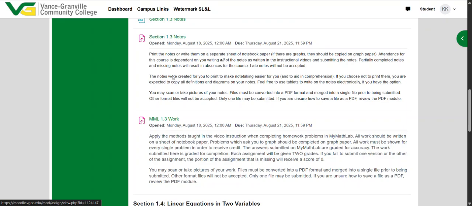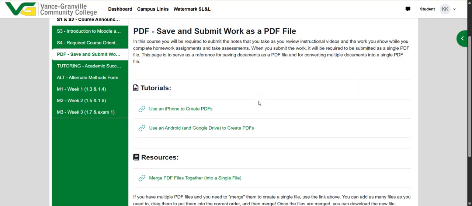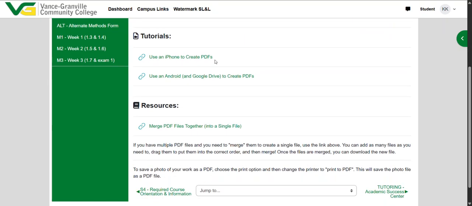When you're done with the notes and the assignment on MyMathLab, you're going to have work written down, and that work needs to be submitted. It needs to be submitted as a PDF. I don't take any other file types, only PDFs, and it has to be a single PDF. If you have 5 pictures of work, I don't want 5 files, I want 1. To learn how to create a PDF so you can submit it, come up here where it says PDF, and I'll talk you through how to create PDF files using your iPhone or an Android, depending on what you have.